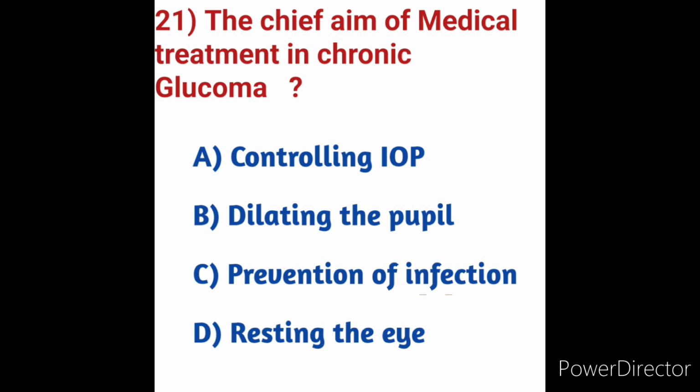Question number 21. The chief aim of medical treatment in chronic glaucoma. What is the chief aim of medical treatment for the chronic glaucoma? We will see here options. First option A, controlling IOP. IOP means intraocular pressure here. Option B, dilating the pupil. Option C, prevention of infection. Option D, resting the eye.